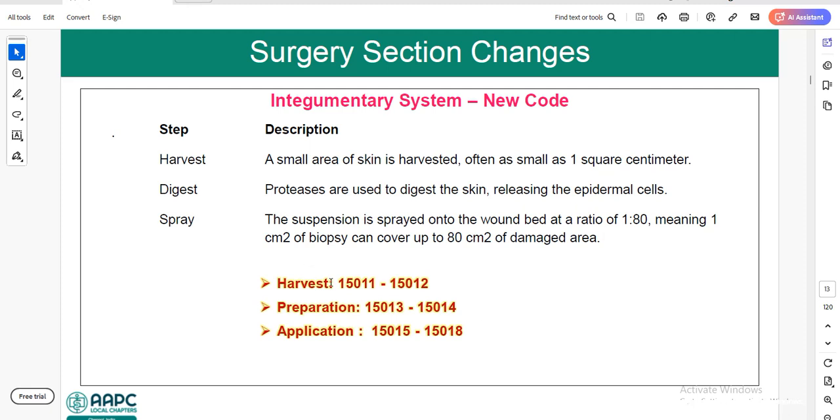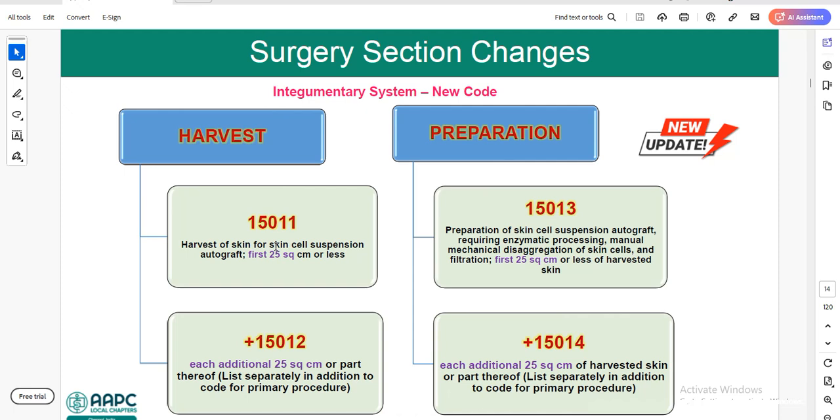So for harvesting, we have 15011, 15012. For preparation, we have 15013, 15014. For application, 15015, 15018. So now we will see each and every code separately. Just remember, we have three steps in order to code these procedures, where harvesting is one step, preparation of suspension is one step, and spraying of that suspension is the third step. So for harvesting, we have 15011 and add-on code 15012.